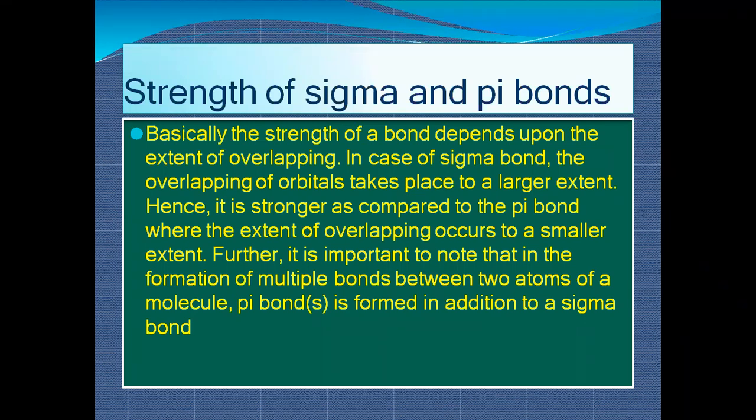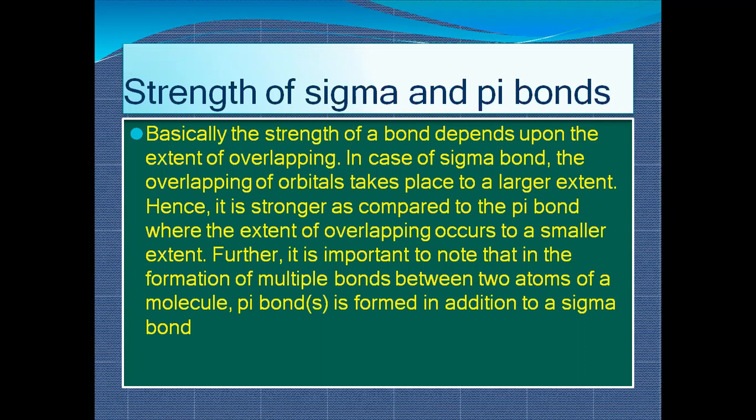So when we talk about sigma bonding, head-to-head overlapping will be there. So one orbital can merge to a maximum limit into another orbital. But this can only happen in head-to-head overlapping. But when we talk about side-to-side overlapping, there is a difference. So hence, when overlapping takes place to a large extent in sigma bond, it is stronger as compared to pi bond, where the extent of overlapping occurs to a smaller extent. In pi bond, the extent of overlapping is less, which causes weakening of the bond.